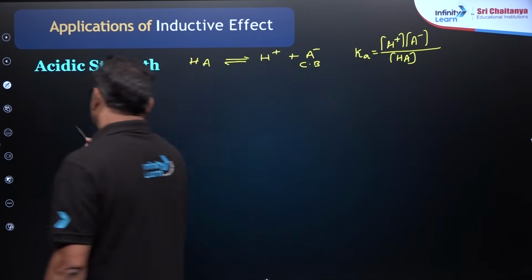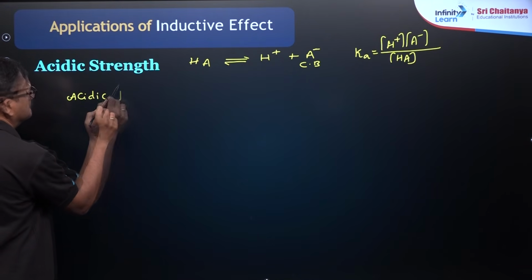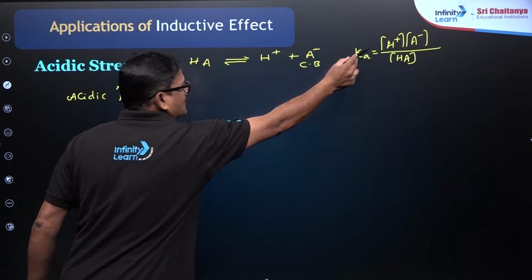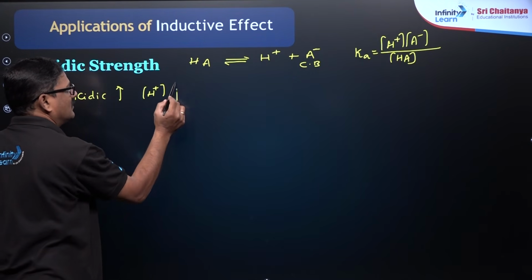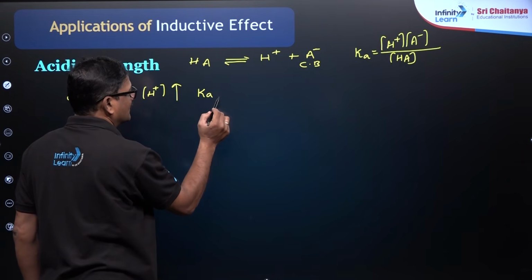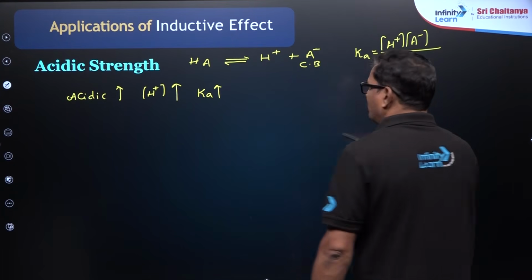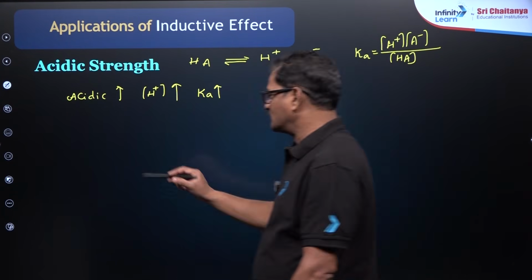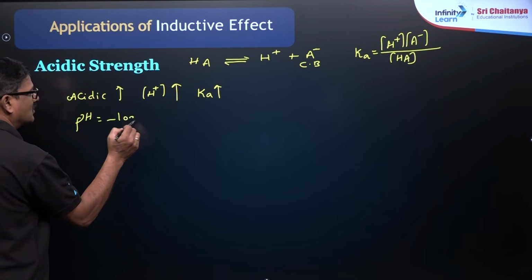You know, as acidic strength increases, H plus ion concentration increases and Ka value increases. The pH is equal to negative logarithm to the base 10 of H plus ion concentration, so pH is equal to negative log H plus.